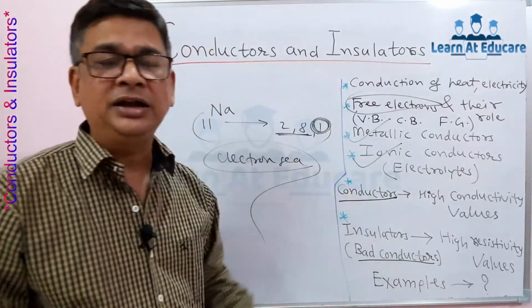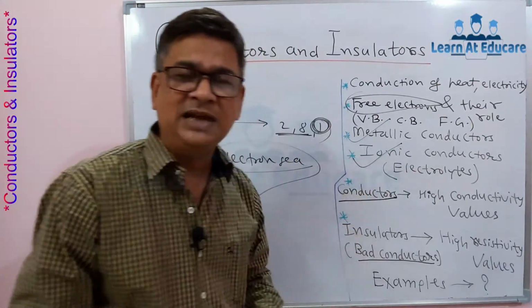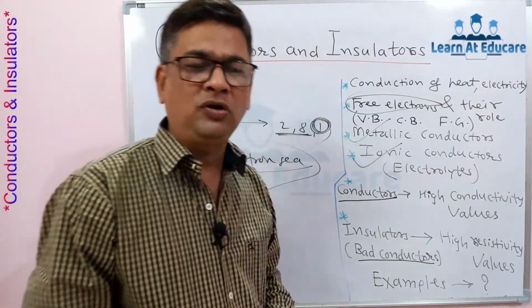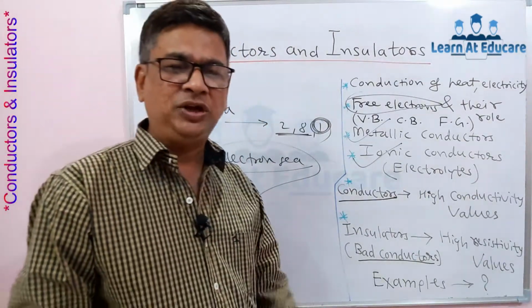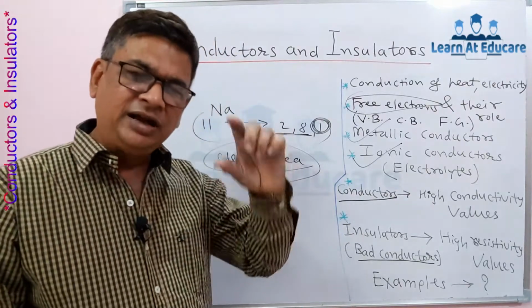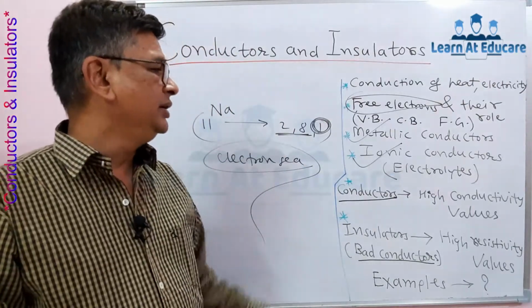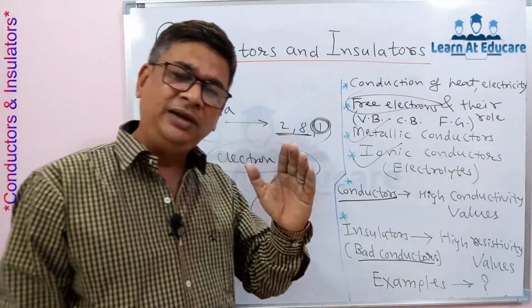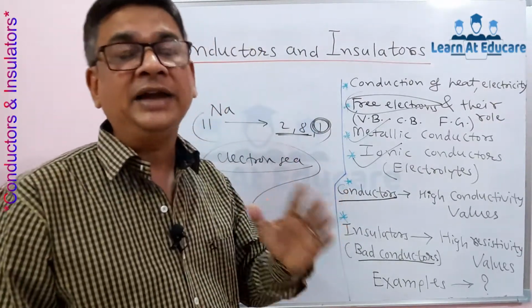But ionic conductors are electrolytes. Examples are all acids, all bases, or even salts like sodium chloride, NaCl, in the aqueous state or molten state. They can conduct the current, and here the ionic conductors conduct electricity by means of ions.